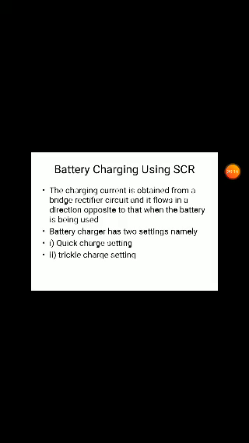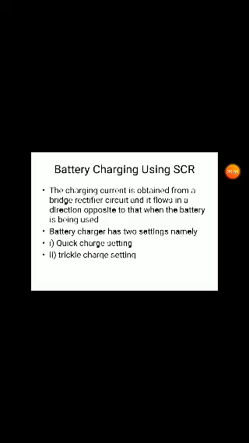The next circuit is battery charging using SCR. Generally, batteries are charged regularly to keep them in the fully charged position. Suppose we are continuously using a battery, it discharges, and we want to charge it once again. That is why we are charging the batteries regularly.